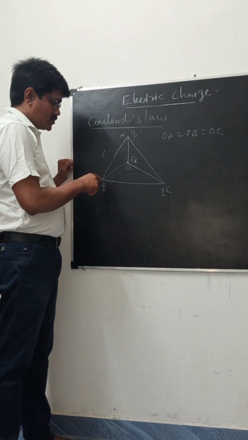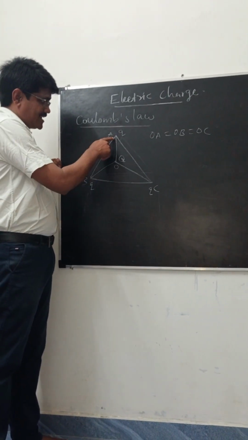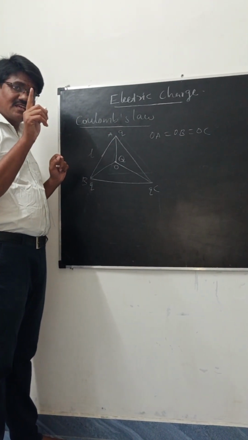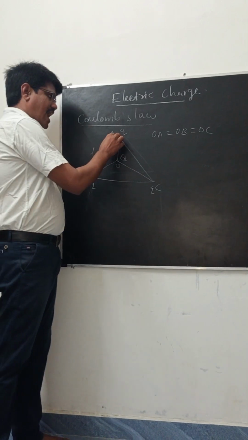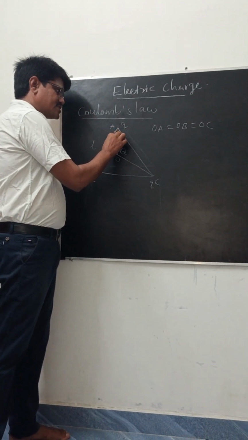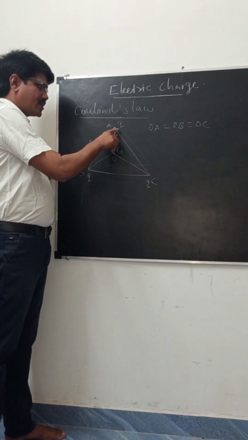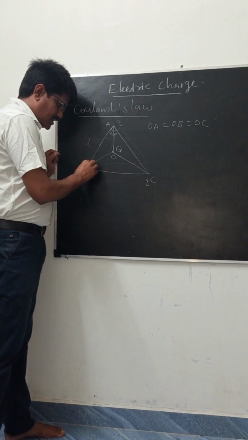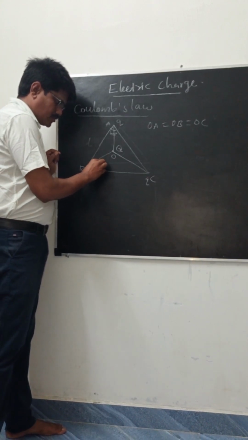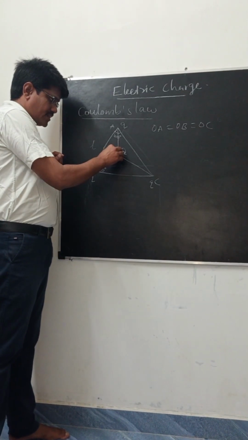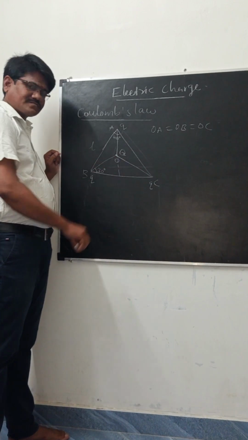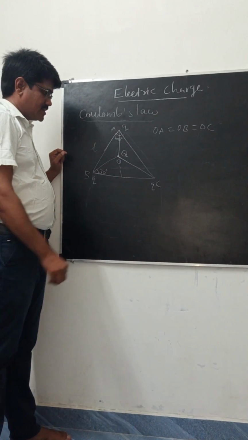Here we consider the equilateral triangle. The angle of the equilateral triangle is 60 degree, so the half angle here is 30 degree. Now draw a straight line to this side.